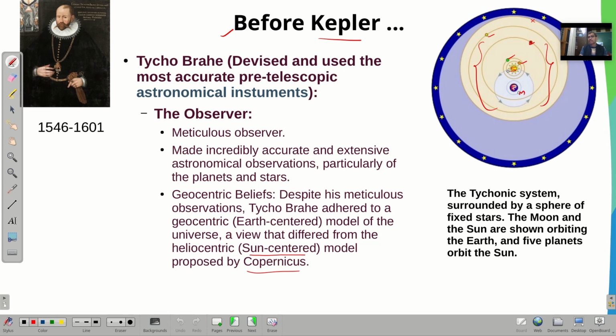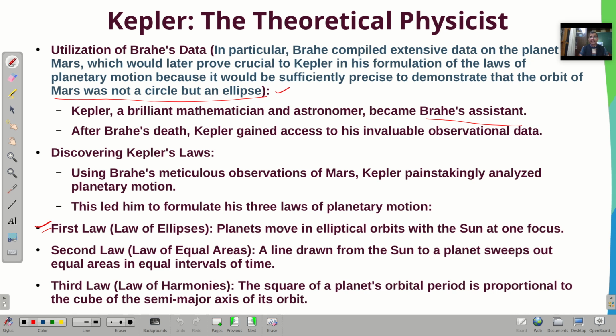But Kepler carefully observed that data, and after observing it he gave 3 laws. The first is that planets move in an elliptical orbit with the sun at one focus. That means if this is the sun, then planets move around it in an elliptical orbit. This was suggested by Kepler. This is the first law.